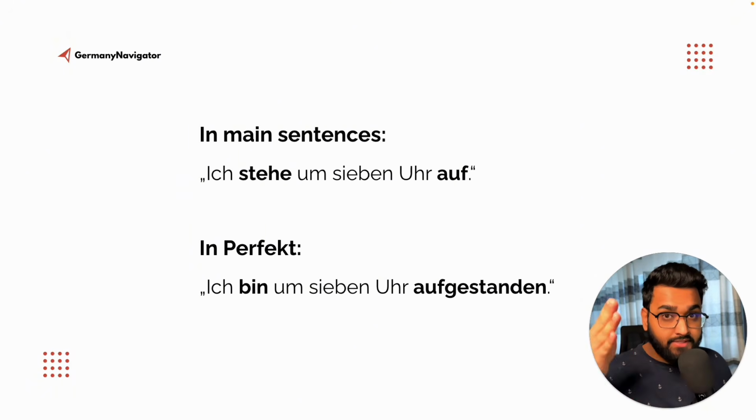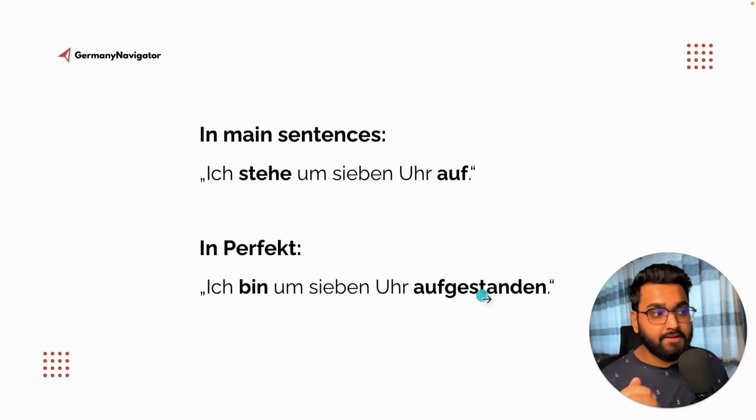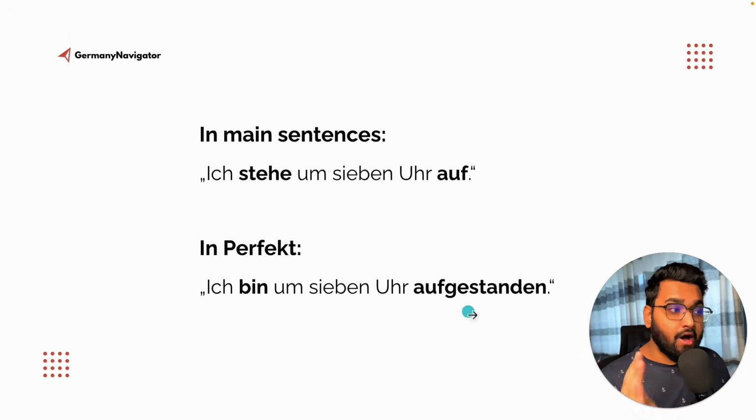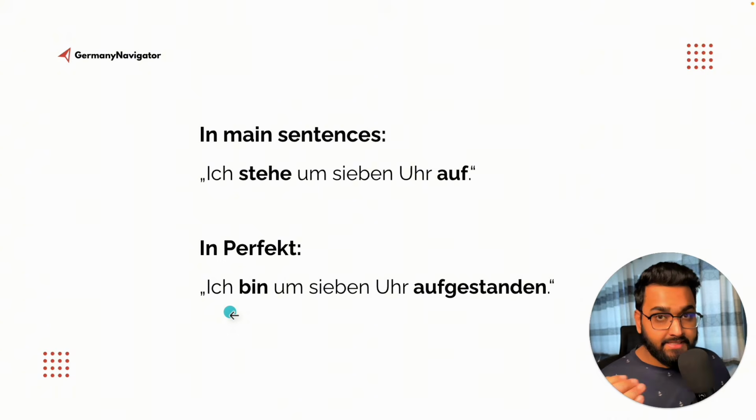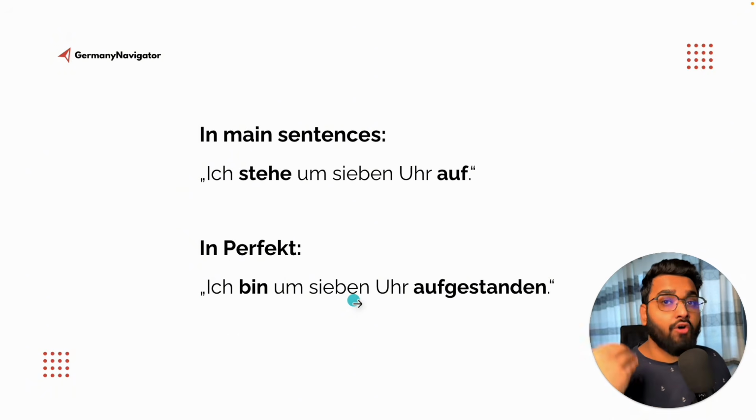As you can see, you have to separate the verb in between. So aufstehen became steh, then auf. The prefix goes to the end. On the other hand, in perfect, you have to write it together, but you have to add a ge in between. So aufgestanden. Okay, aufgestanden. So aufstehen became aufgestanden in Partizip 2. And as you know, if you have any movement, you have to use sein verb. So in this case, ich bin 7 Uhr aufgestanden.